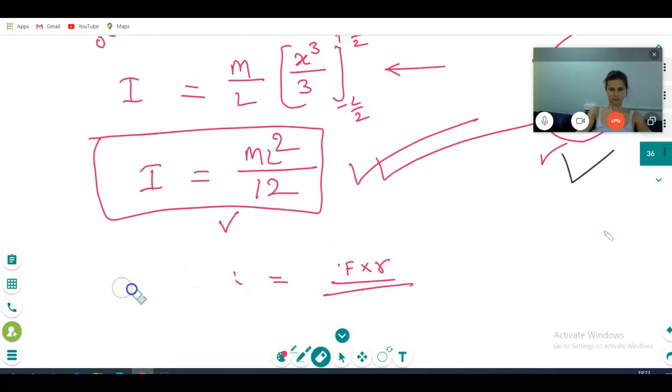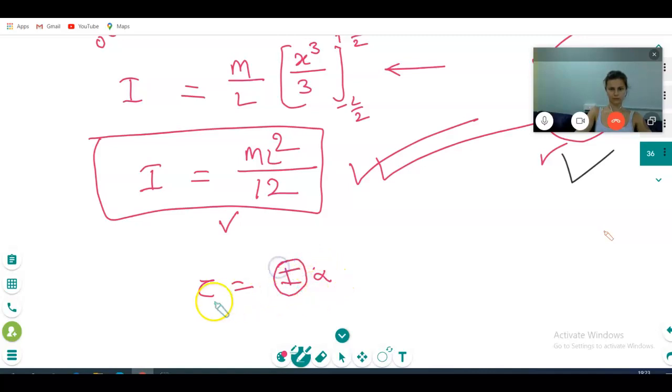So you understood that more torque is required if I is more, because torque is equal to I into alpha. If I want to rotate with the same alpha, whichever has more I, more torque is required. Is it clear? For the same angular acceleration, if I is more, torque will be more; if I is less, torque will be less. Torque is nothing but F into R. So ultimately force is correct.